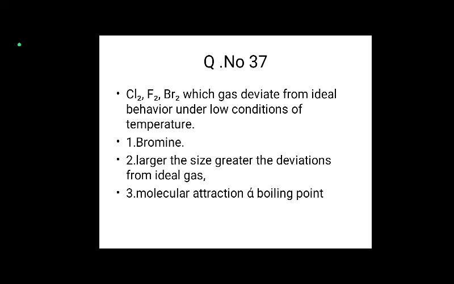Chlorine, fluorine, bromine: which gas deviates from ideal behavior under low conditions of temperature? Bromine. Yes, the larger the size, the greater the deviation from ideal gas. Molecular attraction. These are the reasons why, among the halogens, bromine deviates from ideal behavior.